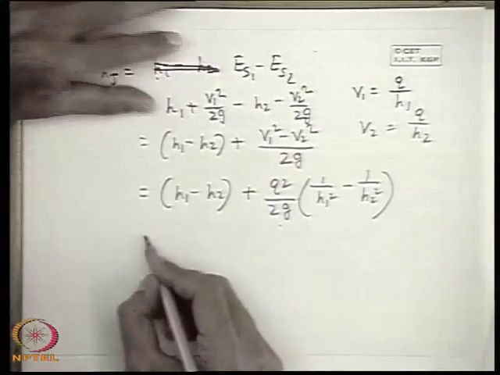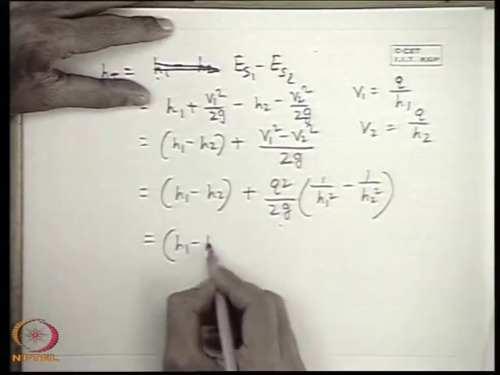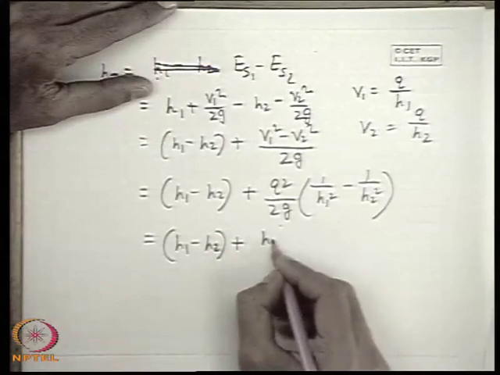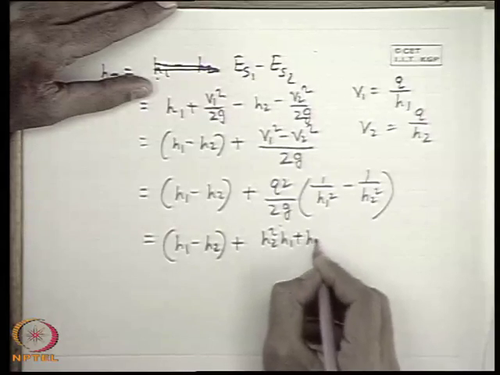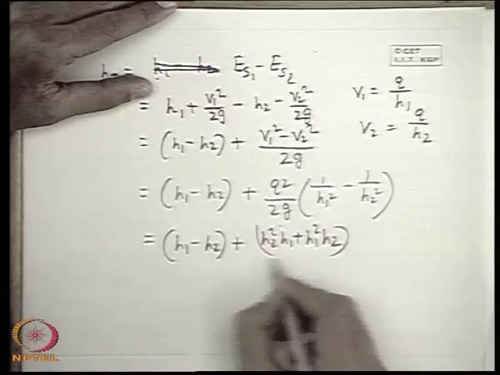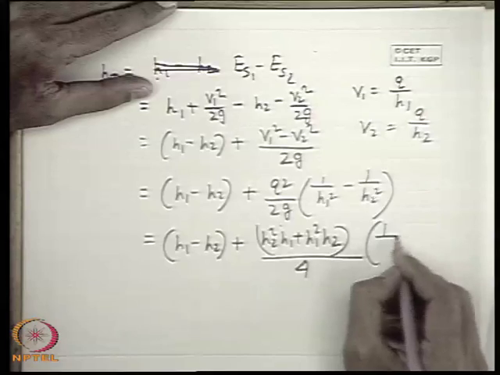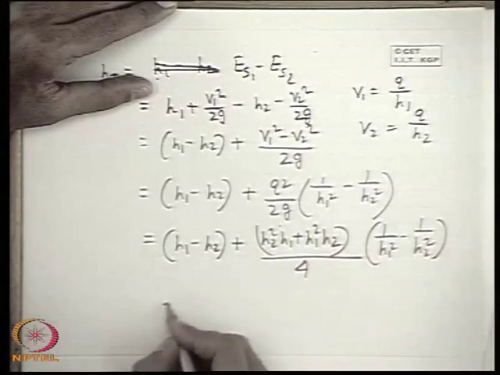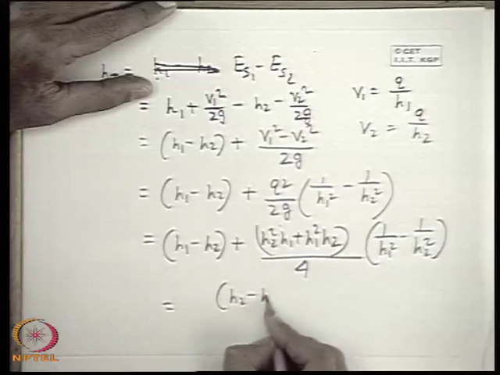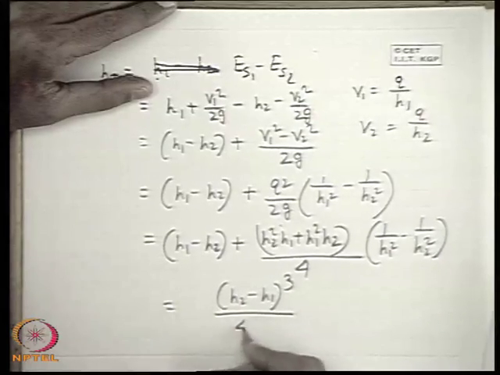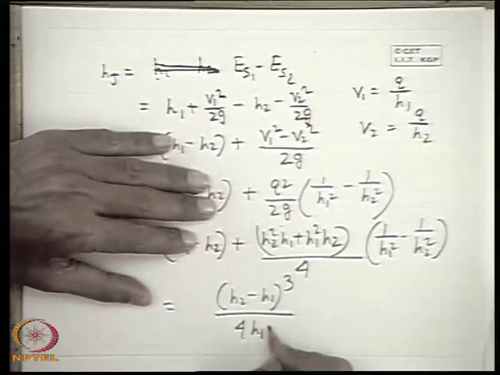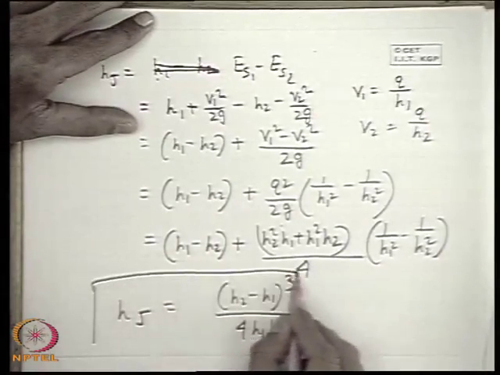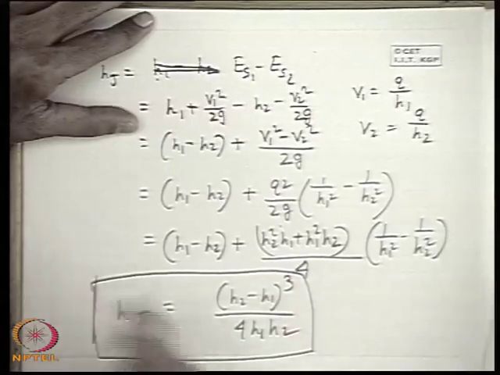So if we write H1 minus H2 plus this thing, H2 square H1 plus H1 square H2, it is easy to remember, by 4 times 1 by H1 square minus 1 by H2 square. If you make a simplification of that, you get H2 minus H1 whole cube by 4 H1 H2, and this is precisely the head loss or loss of energy per unit weight in a hydraulic jump.